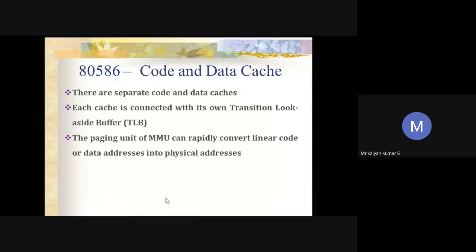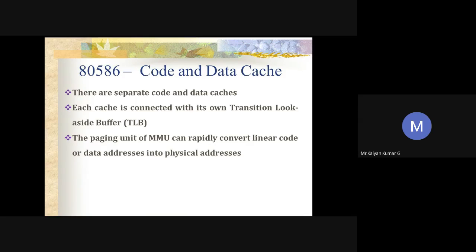So first we'll discuss the code and data cache. Any idea about the code and data cache? For what purpose do we use cache memories? We are not going into detail, just the basic function of a cache memory. The same thing will apply here also. What is the main purpose? Why do you go for a cache?